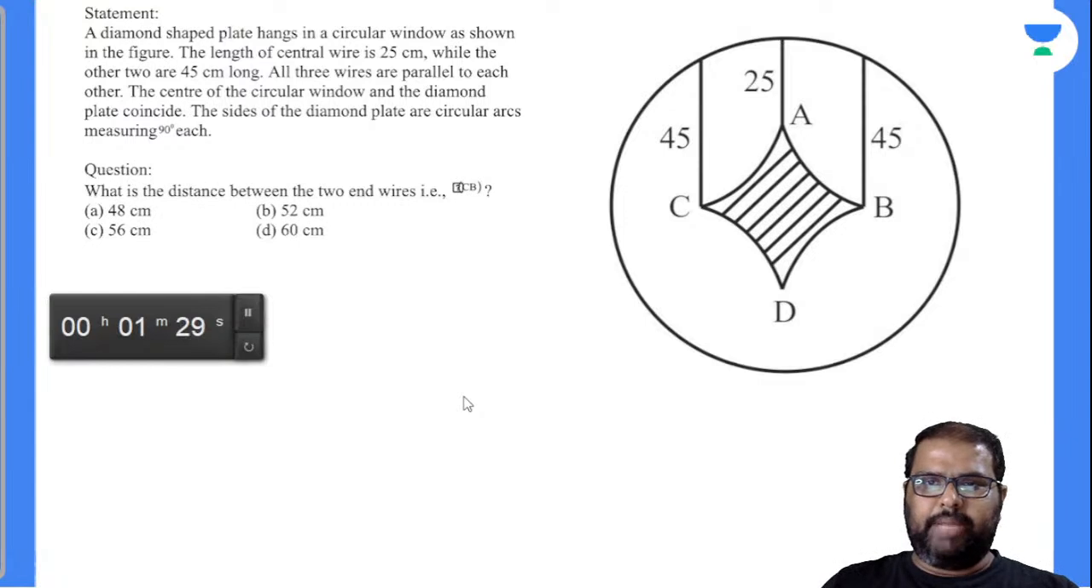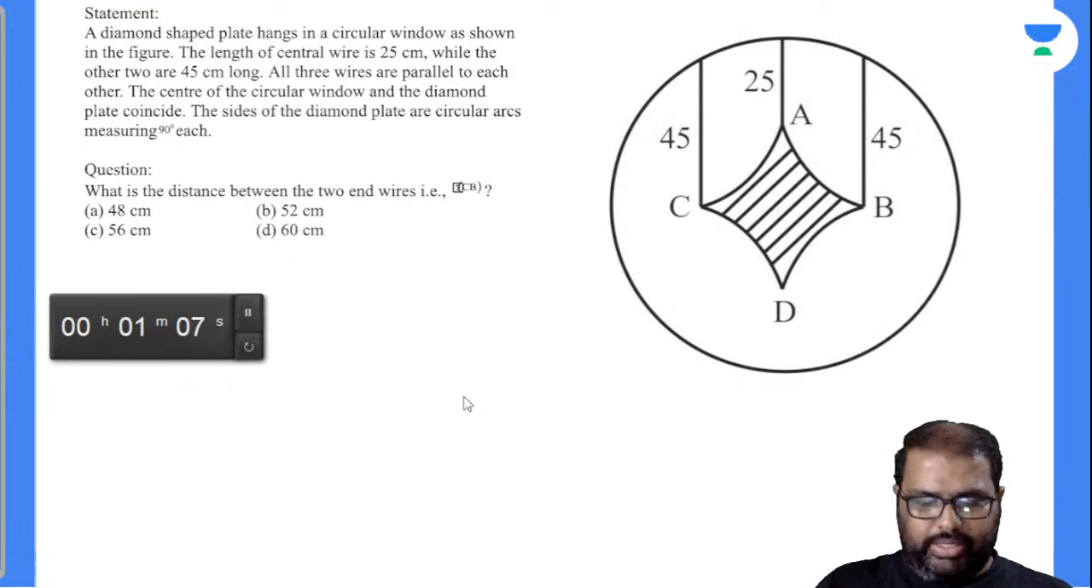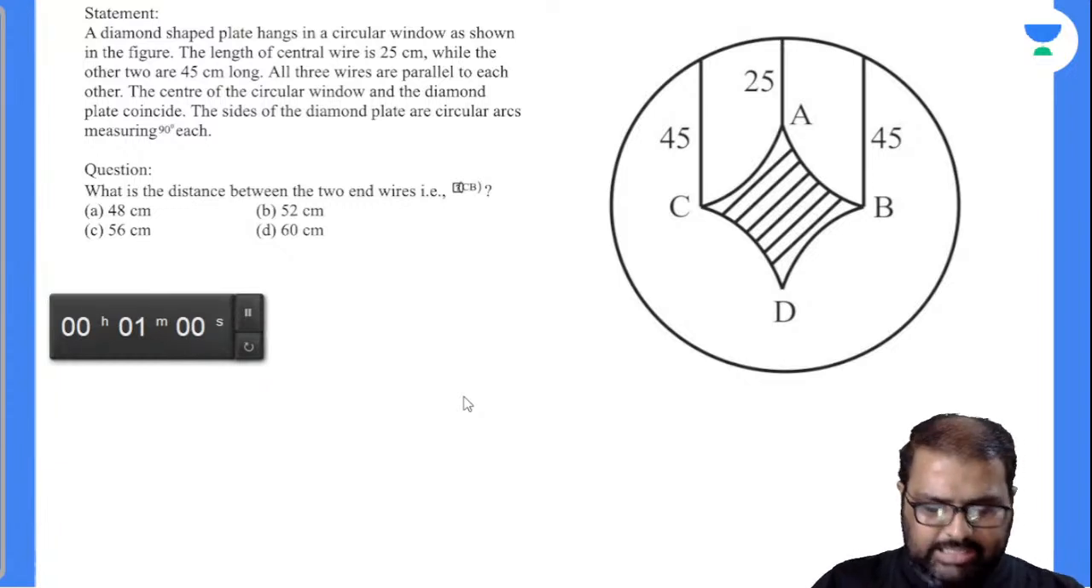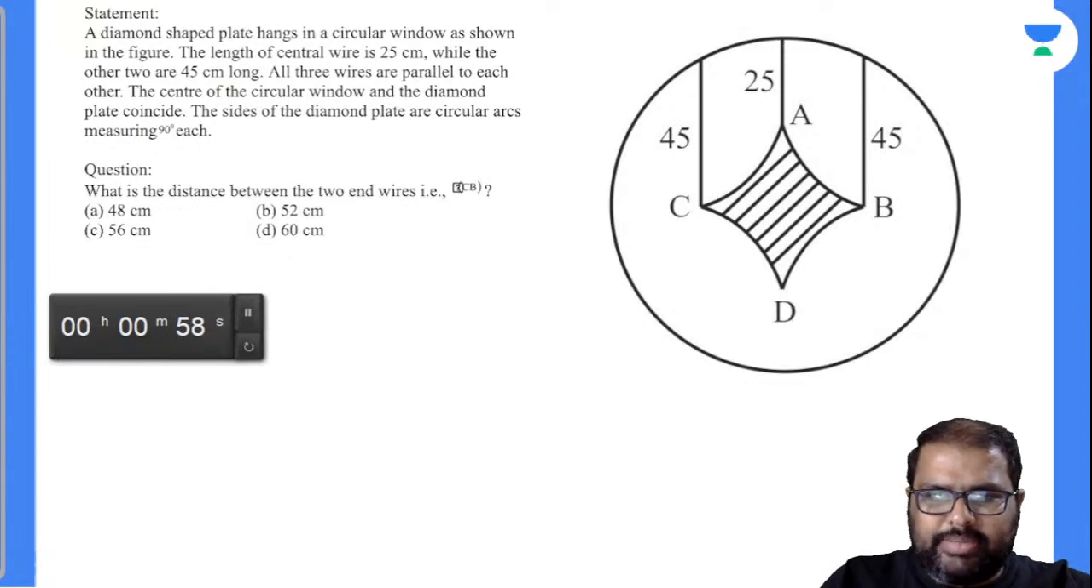A diamond shaped plate hangs in a circular window as shown in the figure. The length of the central wire is 25 centimeters, while the other two are 45 centimeters long. All three wires are parallel to each other. The center of the circular window and the diamond plate coincide. The sides of the diamond plate are circular arcs measuring 90 degrees each. You are asked to find the distance between the two end wires.